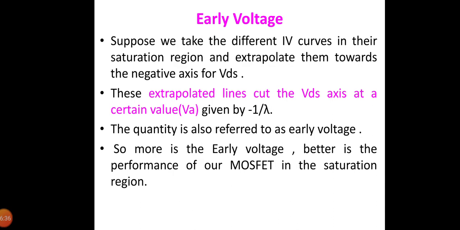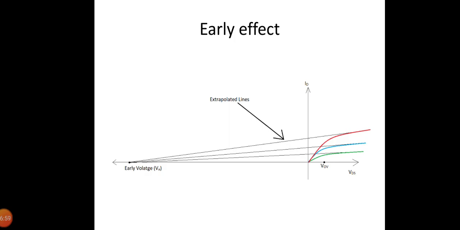Suppose we take the different IV curves in the saturation region and extrapolate them towards the negative axis for VDS. These extrapolated lines cut the VDS axis at a certain value given by −1/λ. This quantity is also referred to as early voltage. So the higher the early voltage, the better the performance of a MOSFET in the saturation region. This diagram shows the early effect, which shows the extrapolated lines which meet at this point called early voltage.